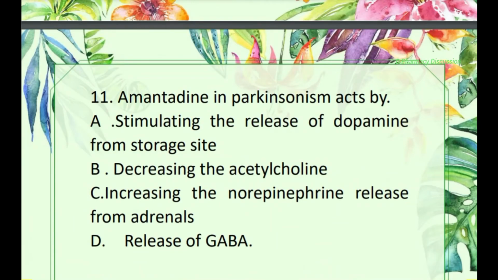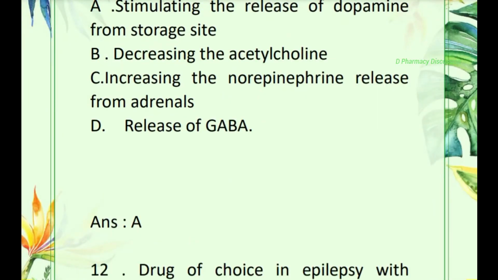Then question number 11. Amantadine in Parkinsonism acts by? Option A. Stimulating the release of dopamine from the storage site, B. Increasing the acetylcholine, C. Increasing the norepinephrine release from adrenals, D. Release of GABA. Correct one is option A. Stimulating the release of dopamine from storage site.